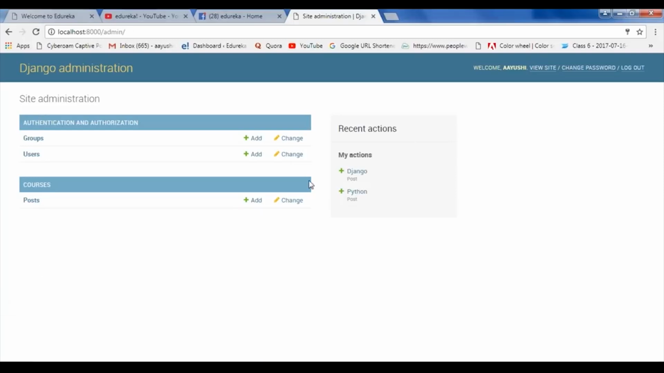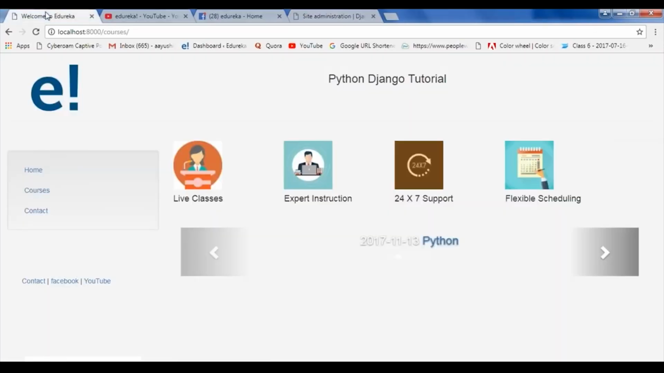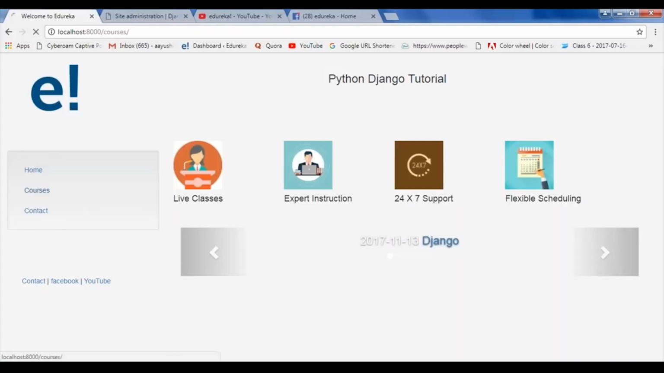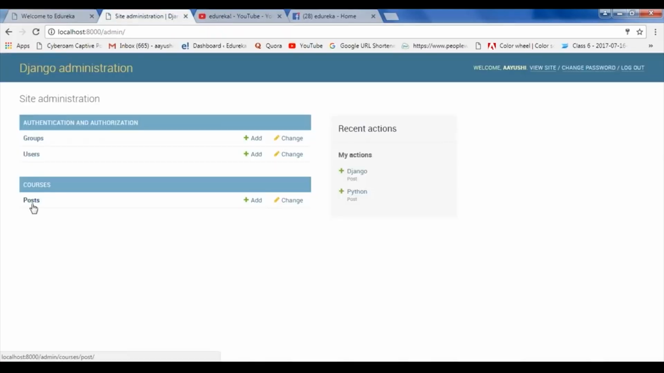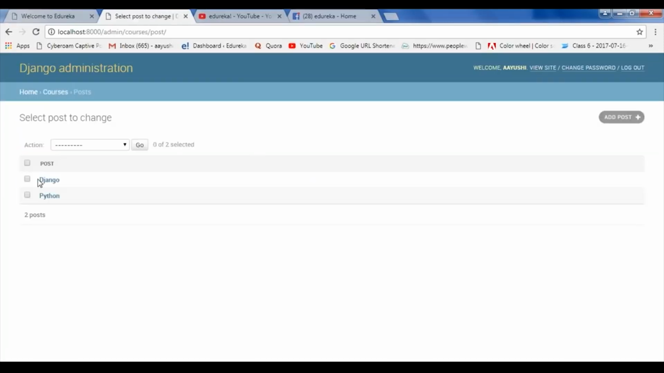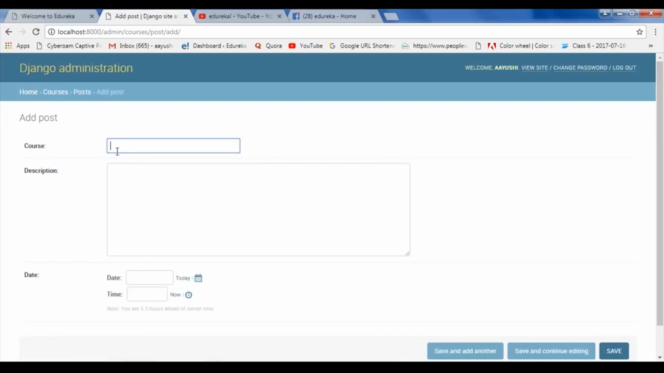Now one more thing that you must be noticing over here is the courses. Inside courses, I have a model which is post. Once we click on this, it has post. Here it displays just two objects. Now here I can add unlimited courses.